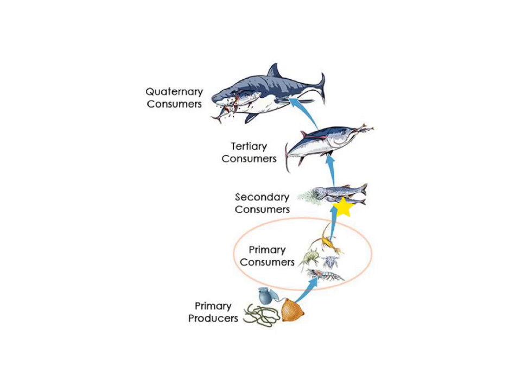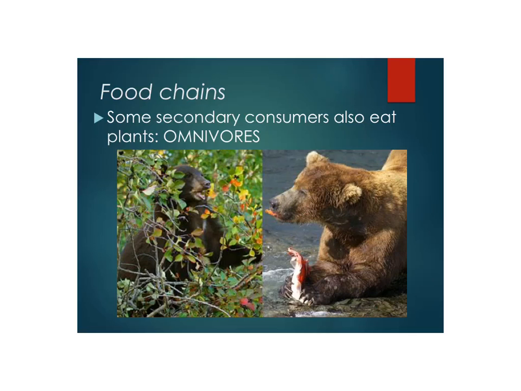I do want to point out that the arrows here indicate the direction the energy goes. Okay, so the energy goes from the producer to the consumer, from the tertiary consumer to the quaternary consumer. So the arrow points the way the energy goes. Now there are some other players in food chains. Sometimes you'll see a secondary consumer that will eat either plants or fish. A bear is an example. The bear eats berries here, but he also will eat fish. So some secondary consumers eat both.